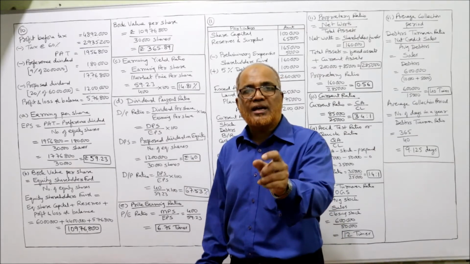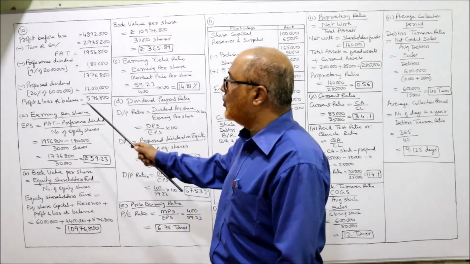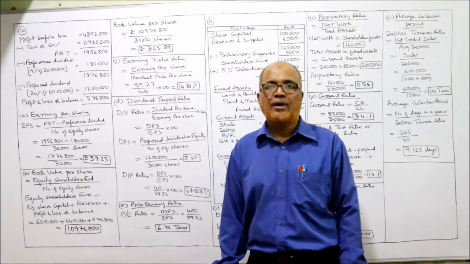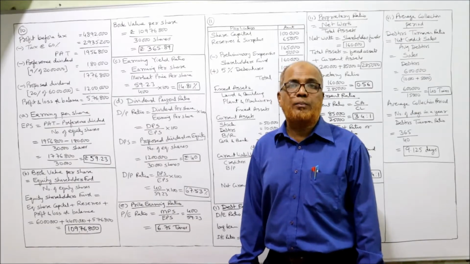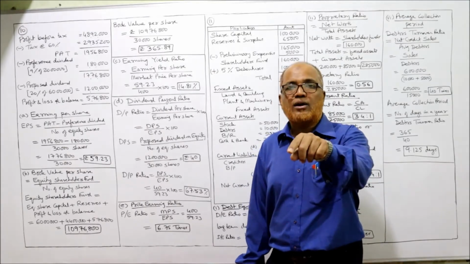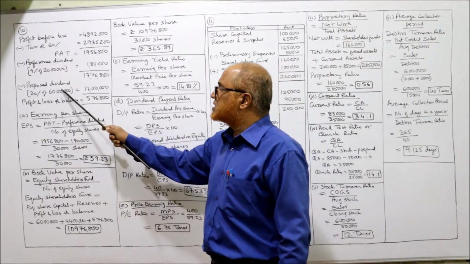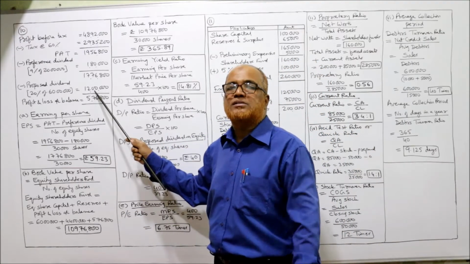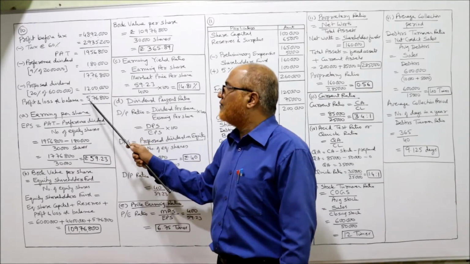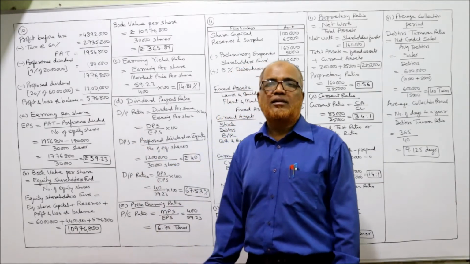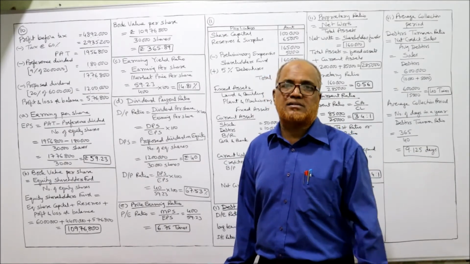Equity share capital is given in the problem as 60 lakh rupees. On 60 lakh rupees, 20% is the proposed dividend. So 20% of 60 lakh comes to 12 lakh rupees of the proposed dividend on equity. Deduct, we'll get 5,76,800. This 5,76,800 is called the surplus.